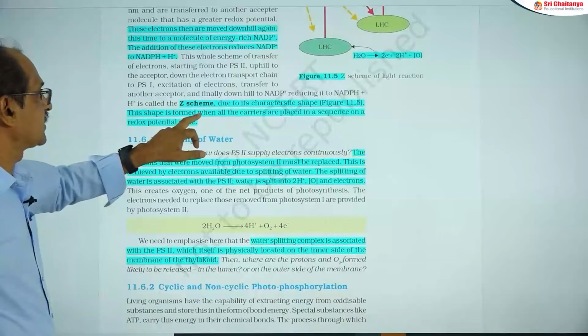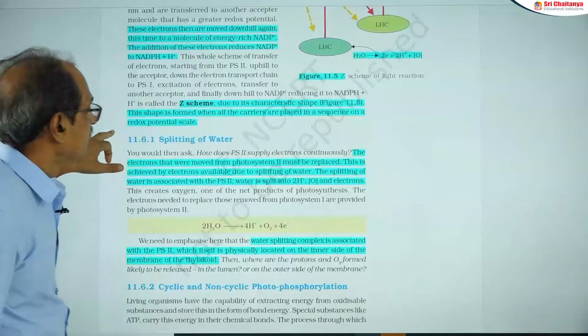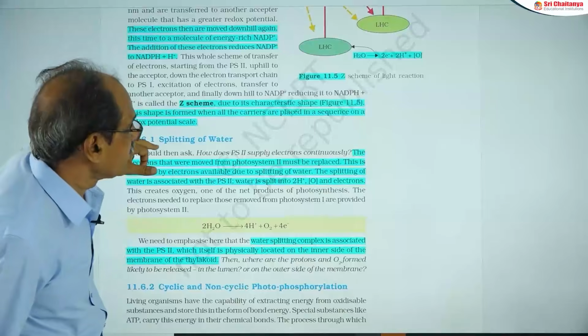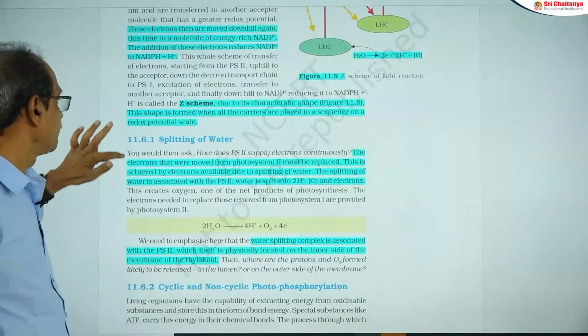So, why is it called Z scheme? Due to its characteristic shape. The shape is formed when all the carriers are placed in a sequence on a redox potential scale. That's why it is also known as Z scheme.